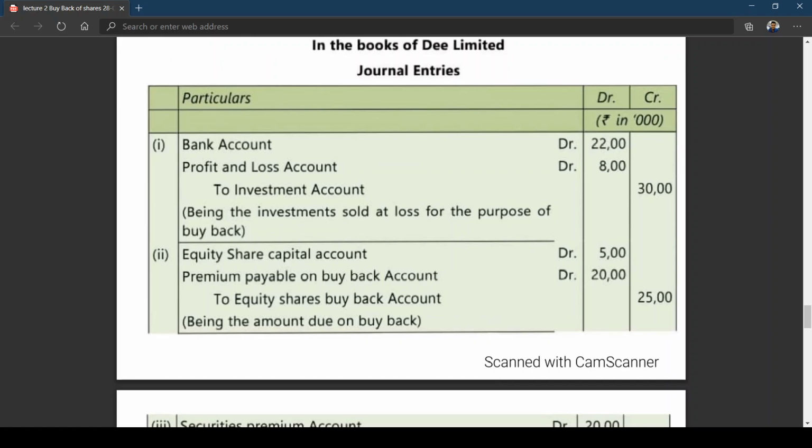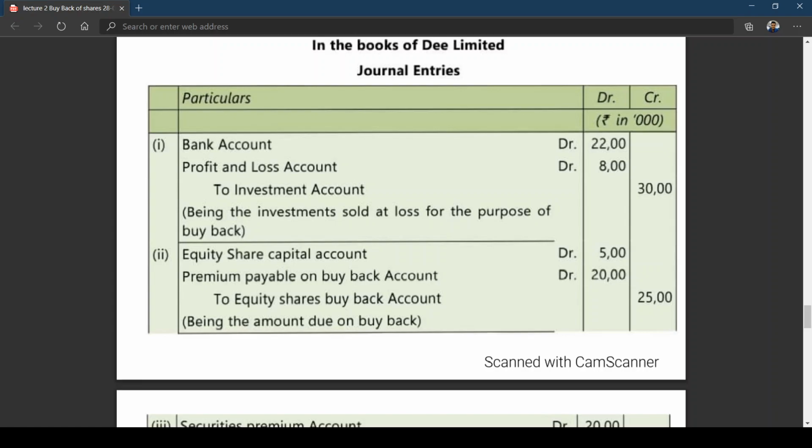Look at the second entry. Equity share capital account Dr. Again, you can see the difference. In the previous problem, they directly debited security premium. Here they are adding one more point: premium payable on buyback account. I think you know about this. So, equity share capital account Dr, premium payable on buyback account Dr, to equity share buyback.